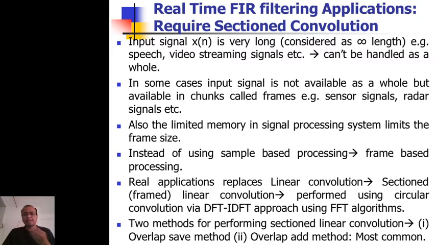So in some cases, the input signal is not available as a whole, but available in chunks called frames. It is a real-time streaming signal, so it keeps on coming. We don't know the whole x[n] signal, but it comes as a frame, say a frame of 100 samples, a frame of 200 samples, like that. So it comes in chunks.